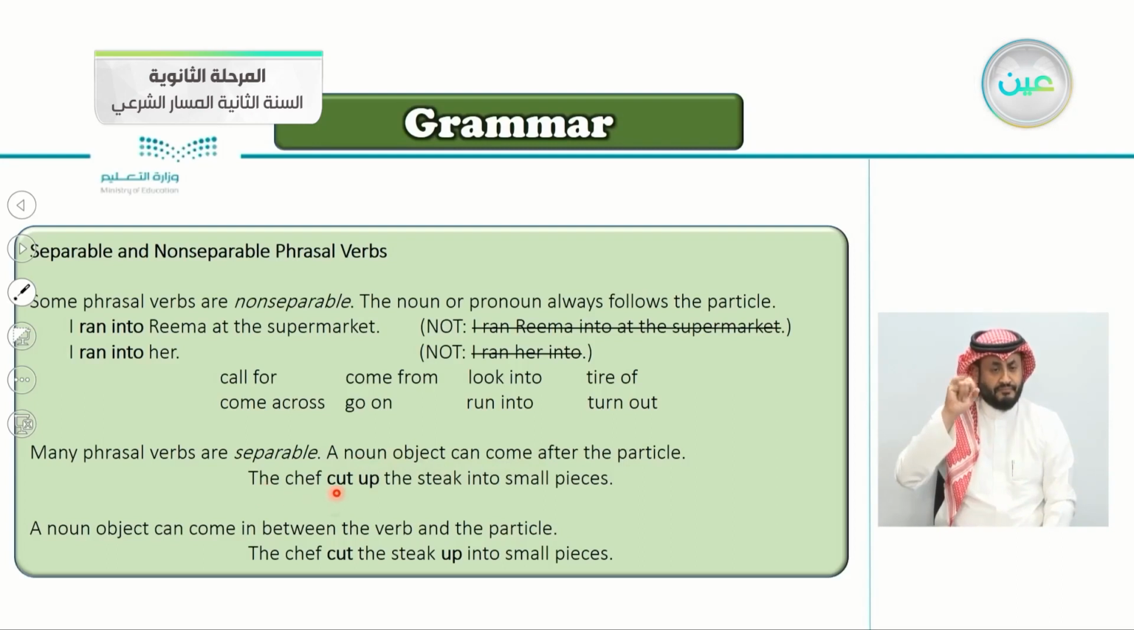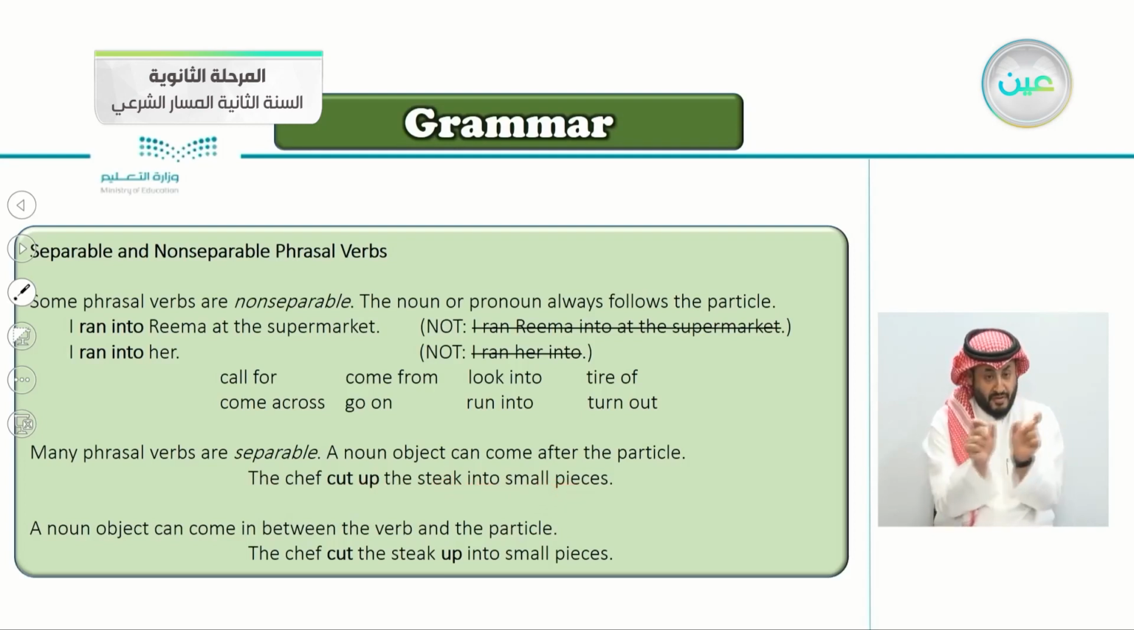The chef cut up the steak into small pieces. Again, the chef cut up the steak into small pieces. So a noun object can come in between the verb and the particle. Notice, if it is an object, it can come between the verb and the particle. So you can say the chef cut the steak up. Here it's cut up the steak. Here it's cut the steak up.